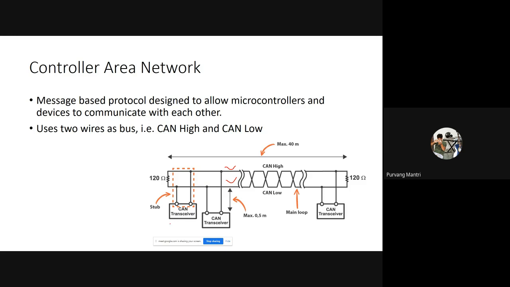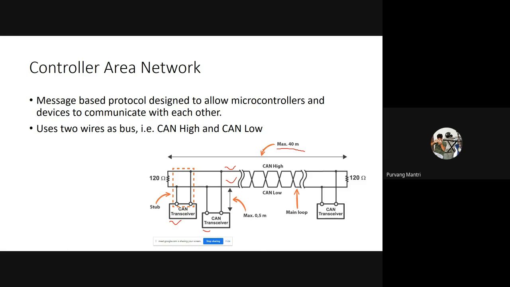The microcontrollers here are also called nodes. They use proper CAN transceivers. The meaning of transceiver here is transmitting and receiving, so a single CAN transceiver can transmit a message and can also receive a message over the CAN bus. The bit rate, the data transfer rate, in this one goes from 125 kbps to 1 mbps. 1 mbps is the highest bit rate, for a maximum length of 40 meters.